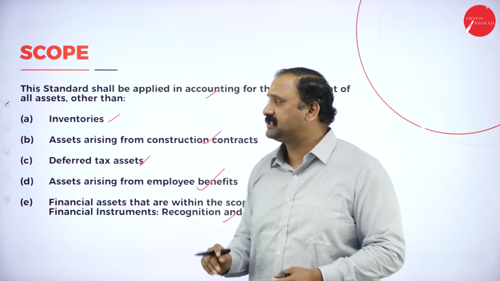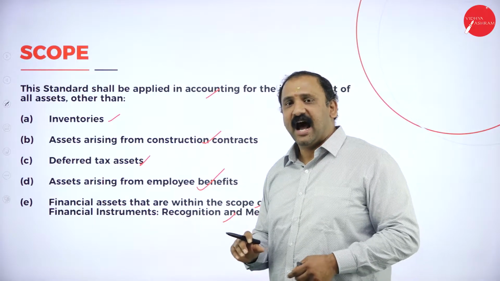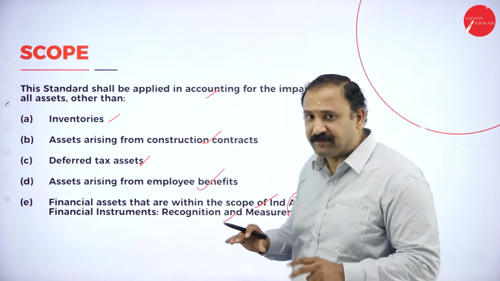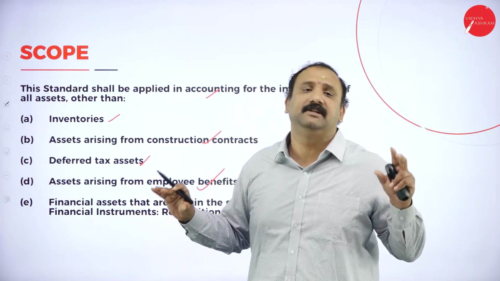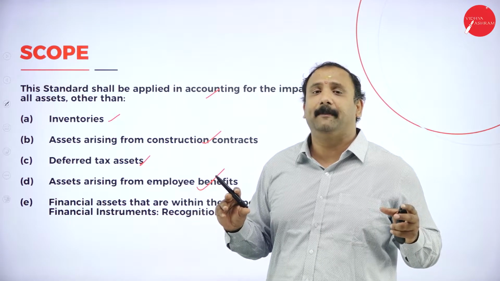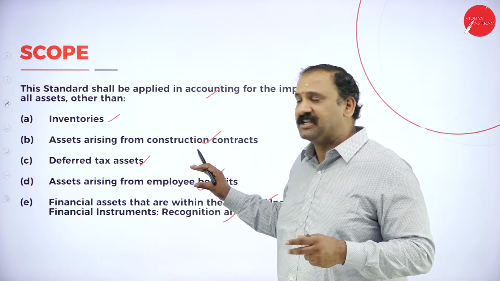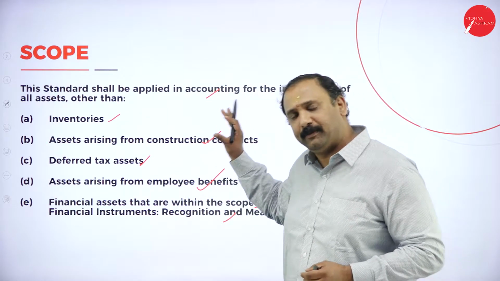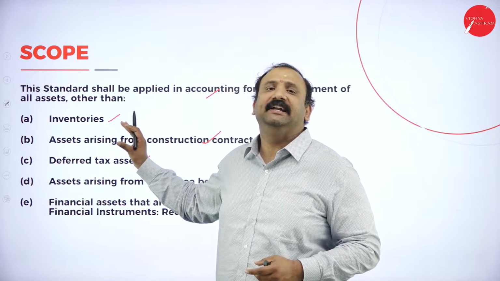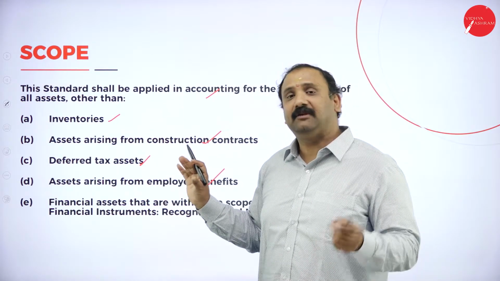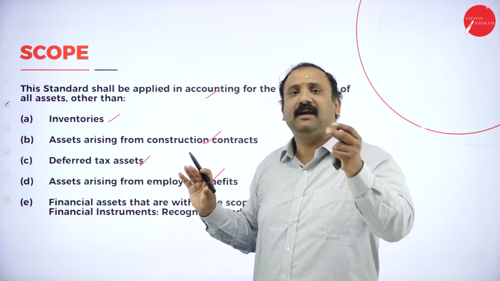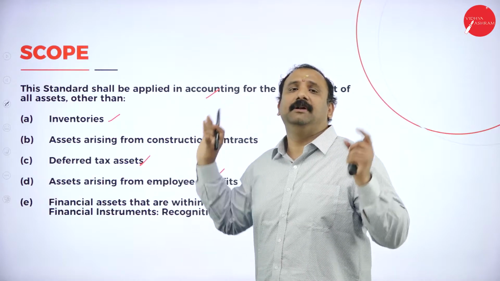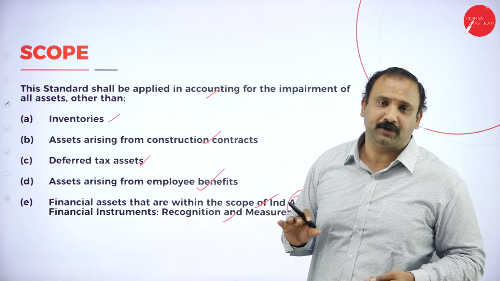Now let's try to understand. The standard says that other than inventory, assets from construction contracts, deferred tax, or assets from employee benefits, these factors will not be considered when you are talking about impaired assets. These categories will not be accounted for here. Why? Because they have their separate Indian accounting standards where we are going to account for them, measure them and write them down. So in this category, we will not be including them at any point of time.